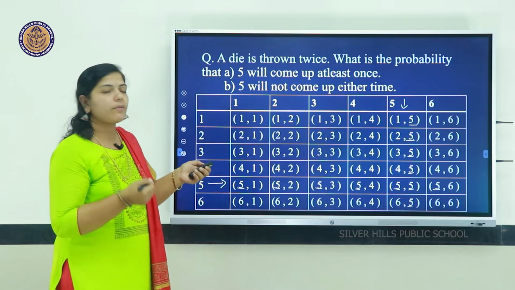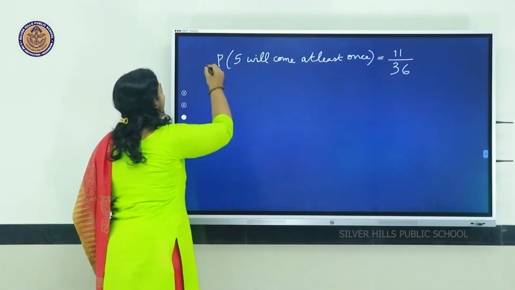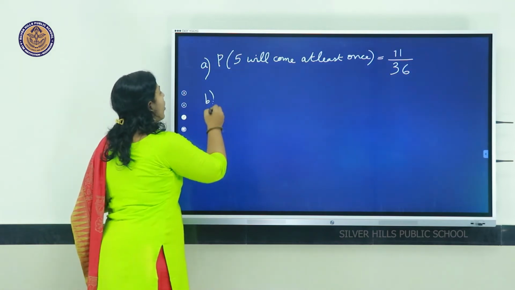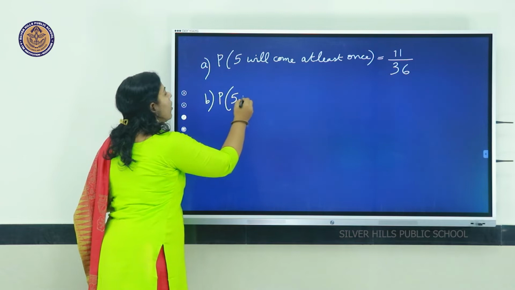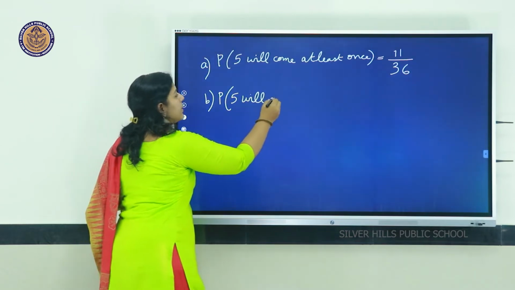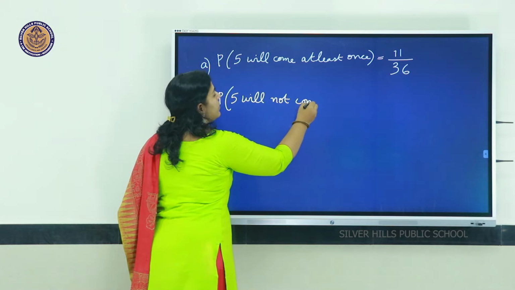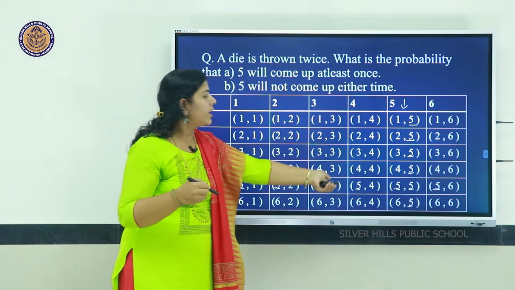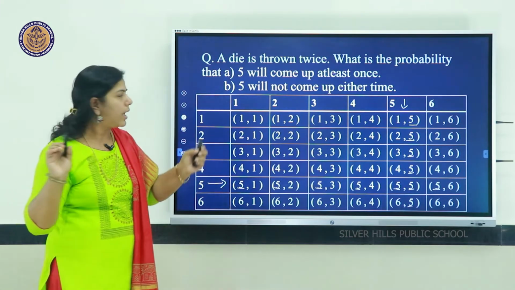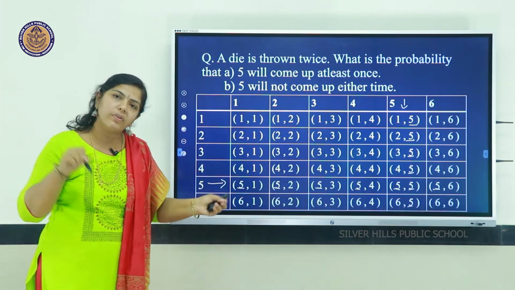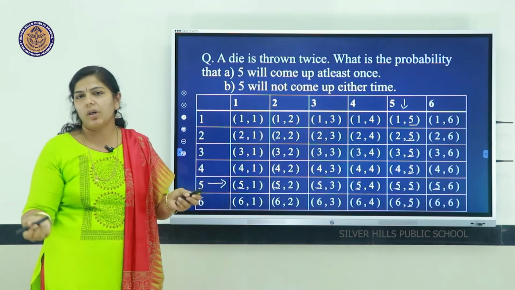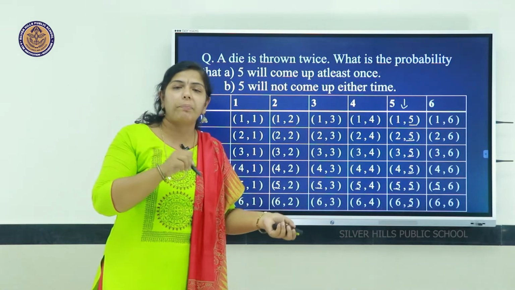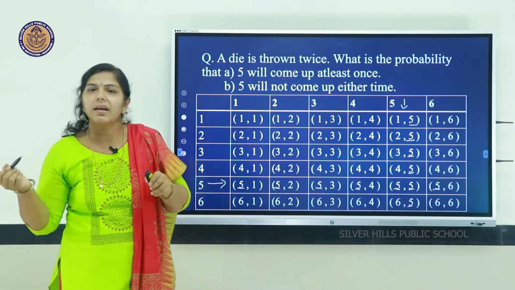Now, the second part, that was the first part. The second part is the probability that 5 will not come up at either time, that is the probability 5 will not come. This is the second case, will not come, which I told you is just the opposite. All these which we have marked with 5, we have to take away. Out of 36 outcomes, 11 outcomes we got with 5. So, how many without 5? We have to subtract 36 minus 11.